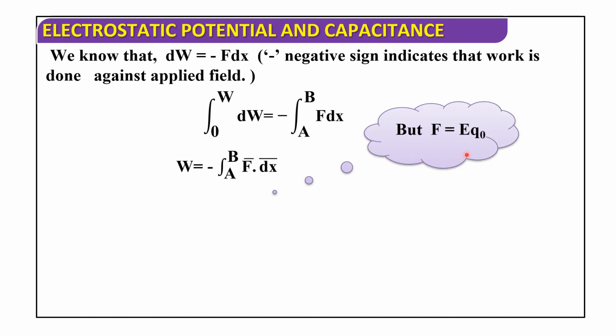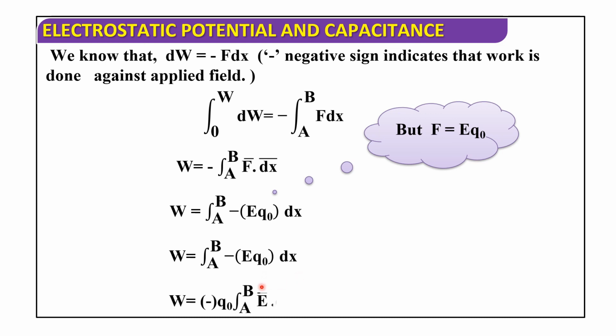But F equals E into Q naught. Substituting this, we get W equals integration from A to B of minus E Q naught into dx. Now this minus Q naught can be taken out, so W equals minus Q naught integration from A to B of E into dx.